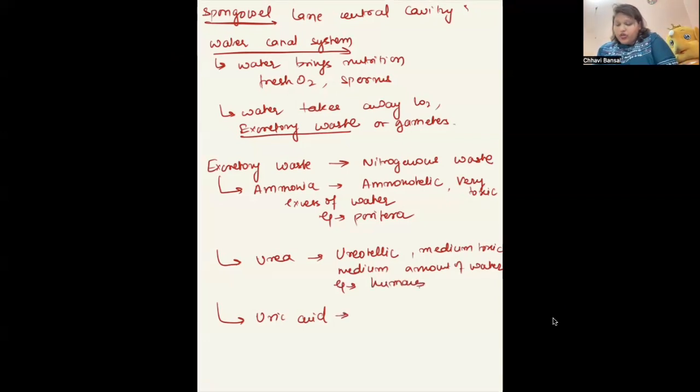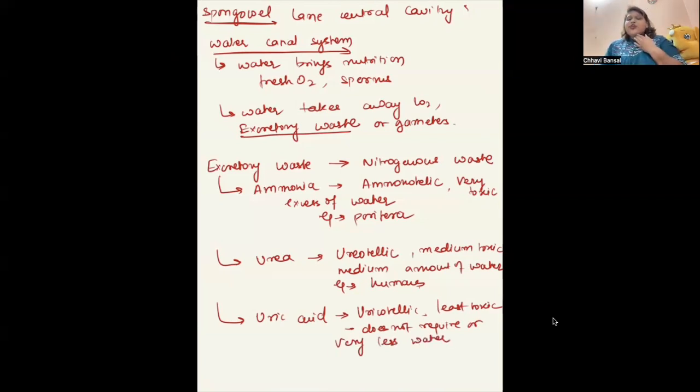Uric acid. Organisms that excrete uric acid as the excretory product are called uricotelic. And these are the least toxic. They do not require water or require very little water. Actually, they release the excretory product in the form of pellets or crystals. Example is spider.